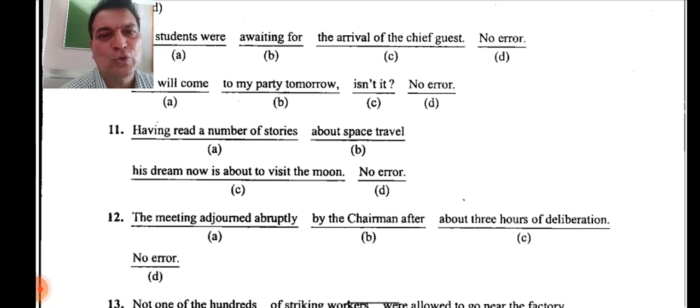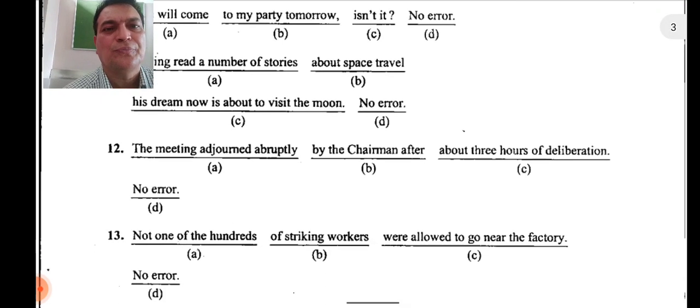So the first clause, the A part, will be the meeting was adjourned abruptly. The match was called off. The match was cancelled. The meeting was adjourned. You may be familiar with these phrases or sentences. I hope it's clear to you.